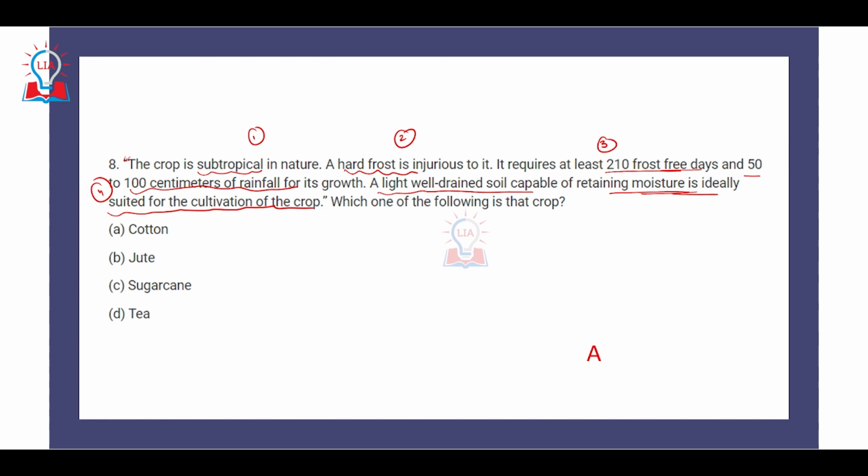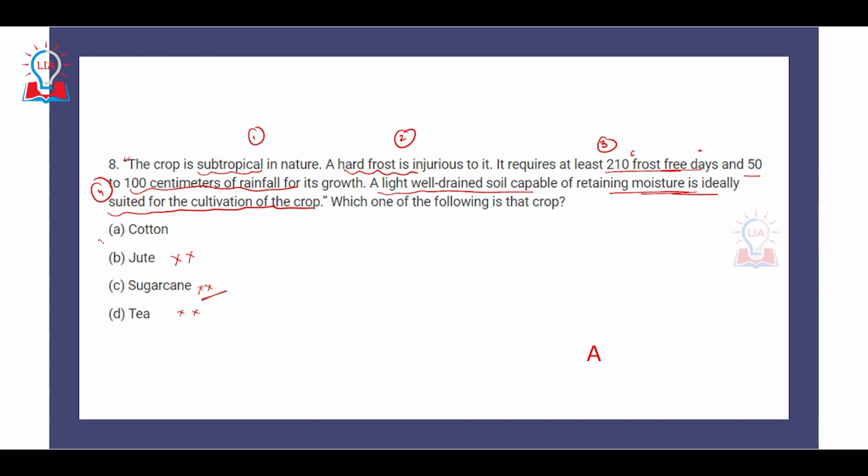The options are cotton, jute, sugarcane, and tea. So, obviously, jute we can eliminate because jute requires a huge amount of water and it basically grows in flooded areas. The best area for cultivation of jute obviously is West Bengal in India and Bangladesh nearby. Sugarcane also cannot be the option because sugarcane requires a huge volume of water and it is a very water intensive crop. So 50 to 100 centimeter rainfall is not sufficient for sugarcane. Third, tea is a crop that does not have to do anything with frost-free days.